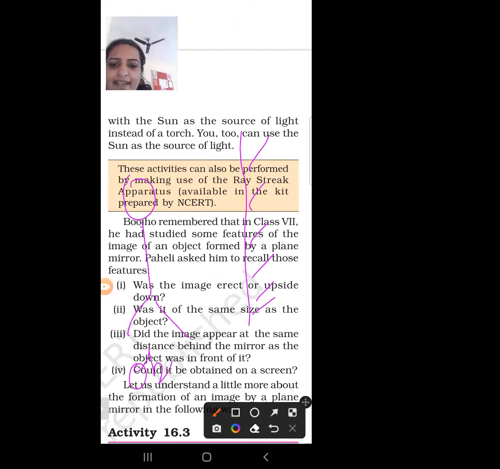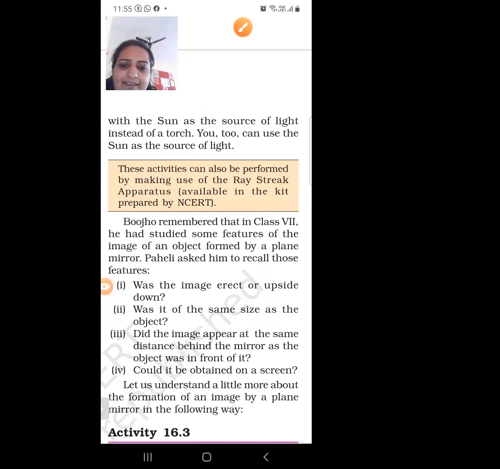The image is erect and it is laterally inverted, and when light is incident on it and reflected, with the help of the reflected light we can see this object. So these are the characteristics of a plane mirror.